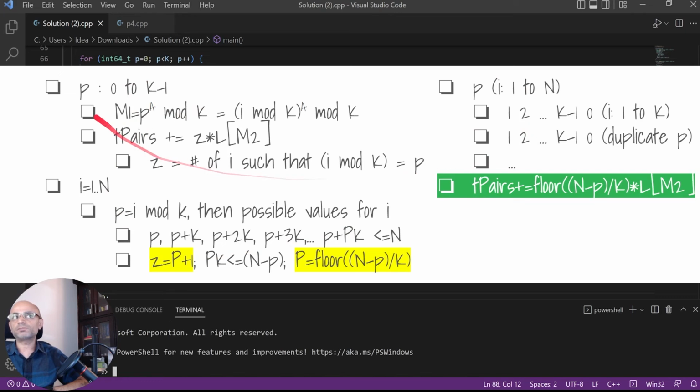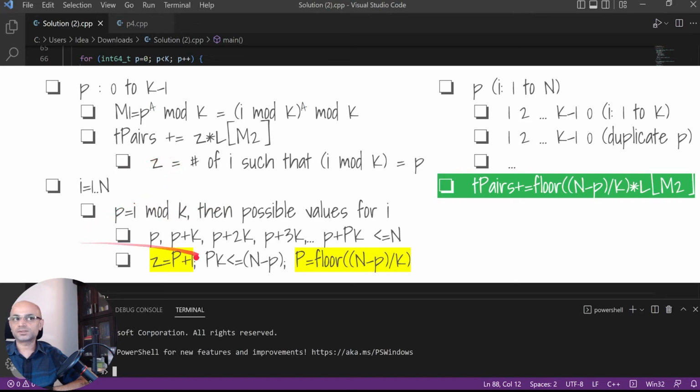If you repeat the same thing for p, it looks similar, where we will use z in this case. Instead of adding L of m2 to the final answer once, we need to add it so many times, as many as the i's which result in p. So let's call it z.